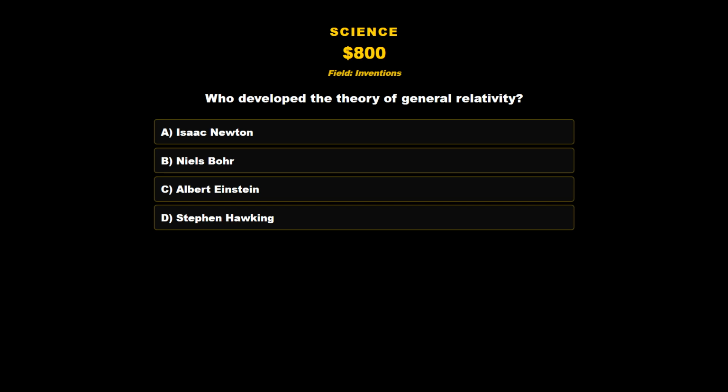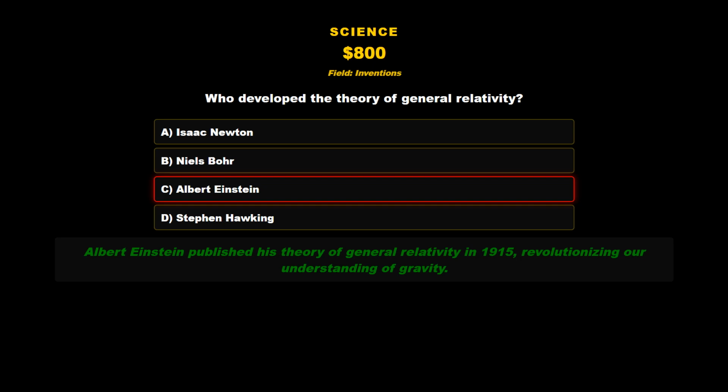Who developed the theory of general relativity? A. Isaac Newton. B. Niels Bohr. C. Albert Einstein. D. Stephen Hawking. The correct answer is C. Albert Einstein. Albert Einstein published his theory of general relativity in 1915, revolutionizing our understanding of gravity.